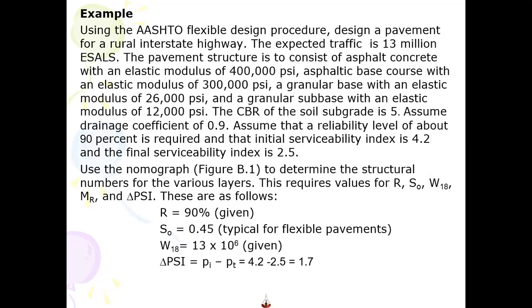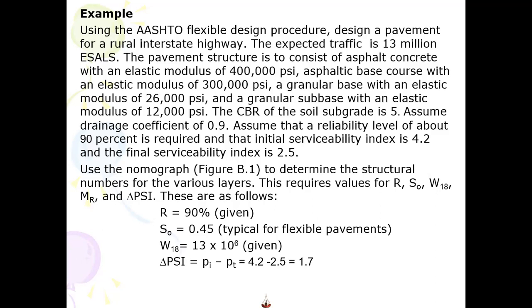The CBR of the soil is 5. You have a drainage coefficient of 0.9. Reliability is 90%. You have an initial serviceability of 4.2 and the terminal serviceability index is 2.5. So all is known to you.